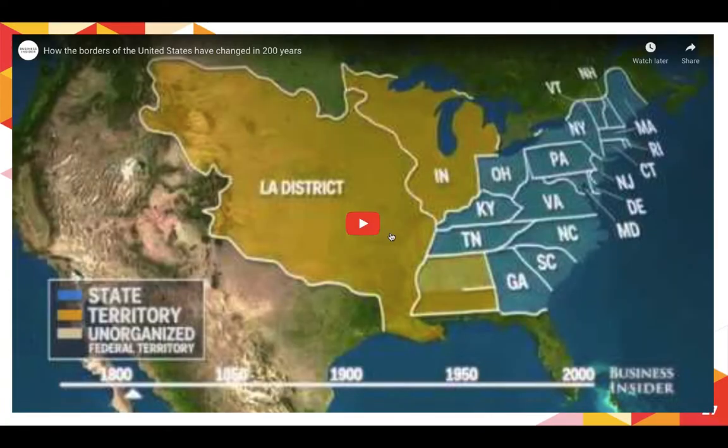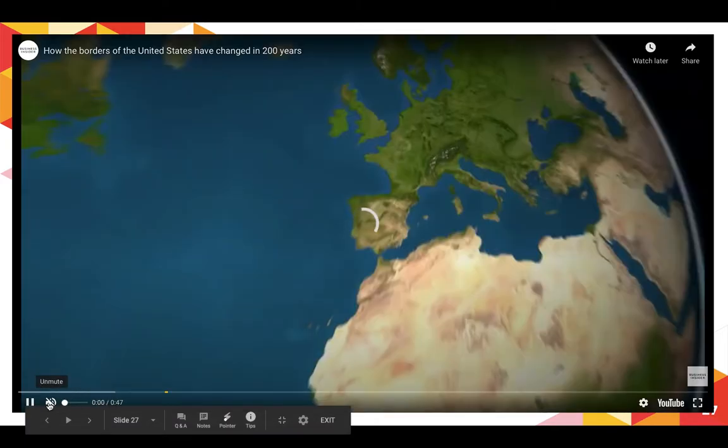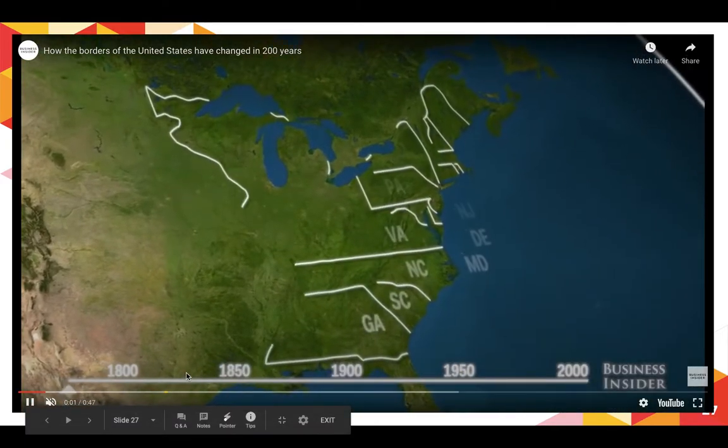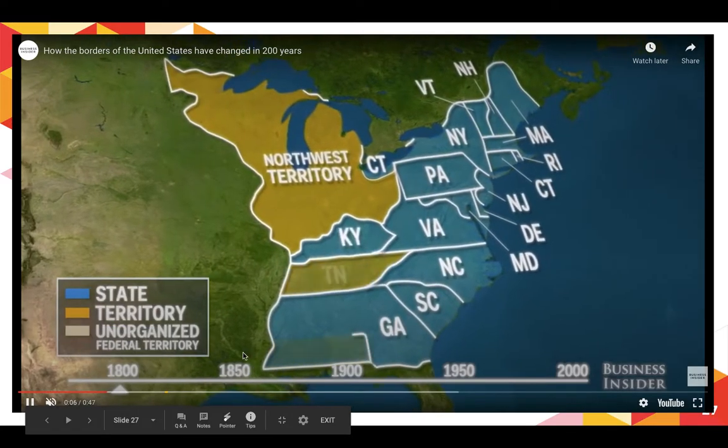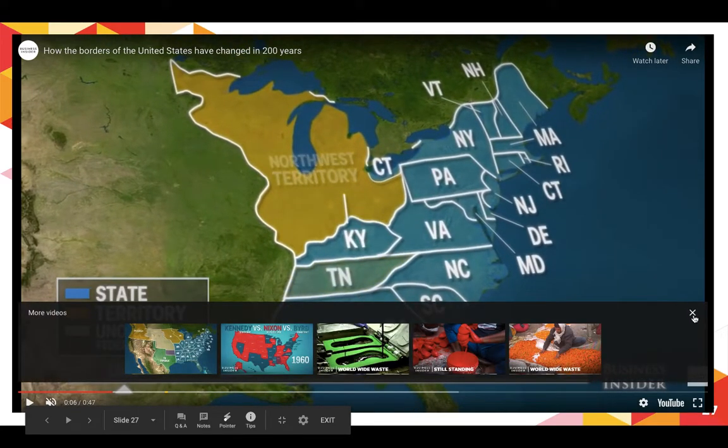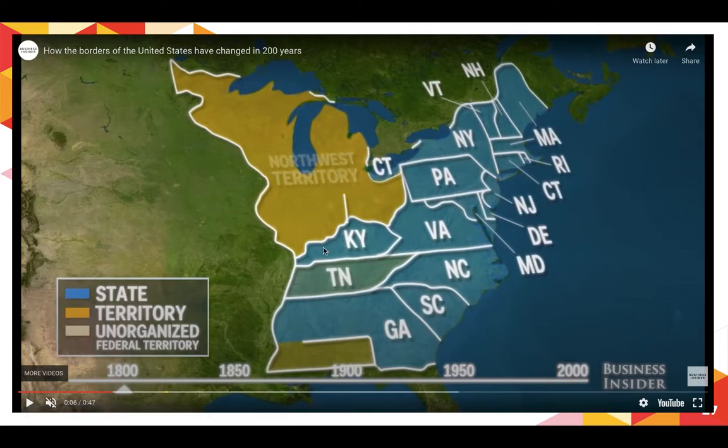So here's a little video showing you some of the settlement of the United States, and you can see the timeline on the bottom here. We've got 1800. This is the year 1800. So just taking a look at what's going on in the year 1800. Here's Indiana, right at the bottom of Lake Michigan. We're not really formed yet.